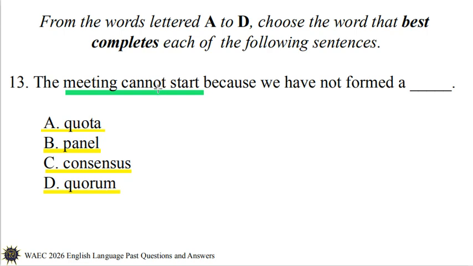Since the question says we cannot start the meeting because we have not formed a blank, this means that the people present have not reached the minimum number of people required to start that meeting. Then the correct option is option D, quorum. The meeting cannot start because we have not formed a quorum.